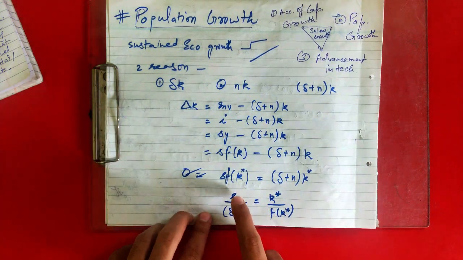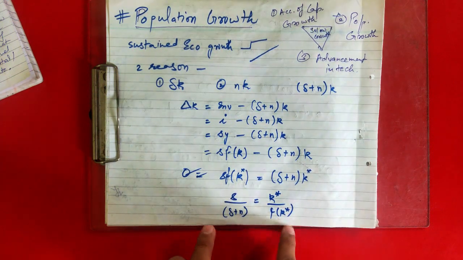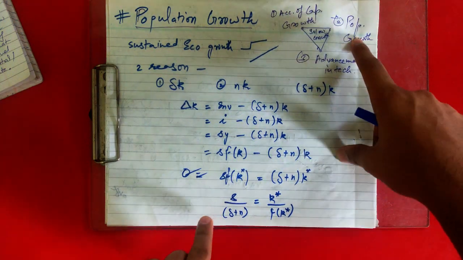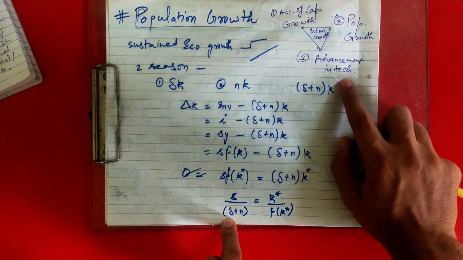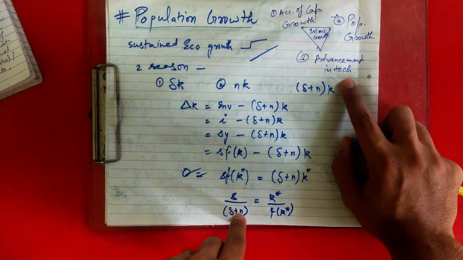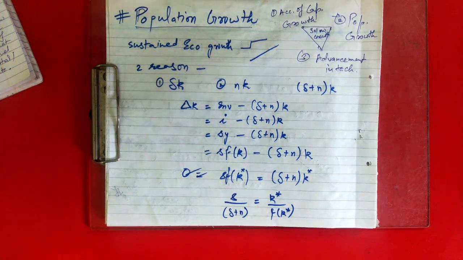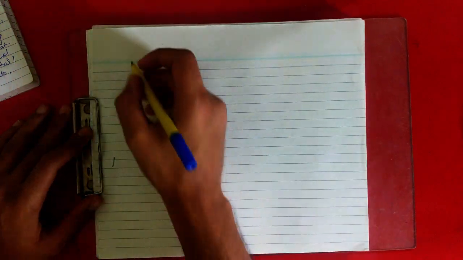Just remember the earlier formula, s upon delta is equal to k star upon f(k star), and after that you can add n to delta if there is population growth. If there is advancement in technology also, another factor will be added to delta plus n. So if I plot this in a diagram, it will be like this.